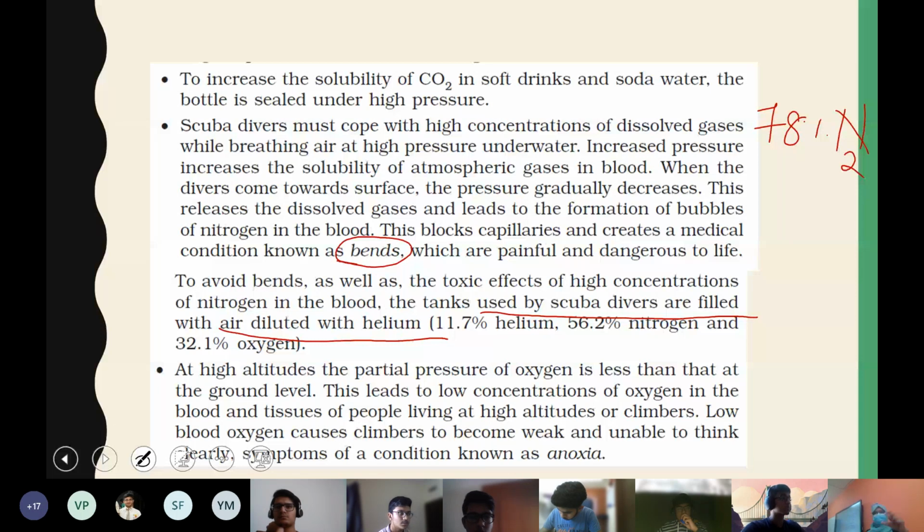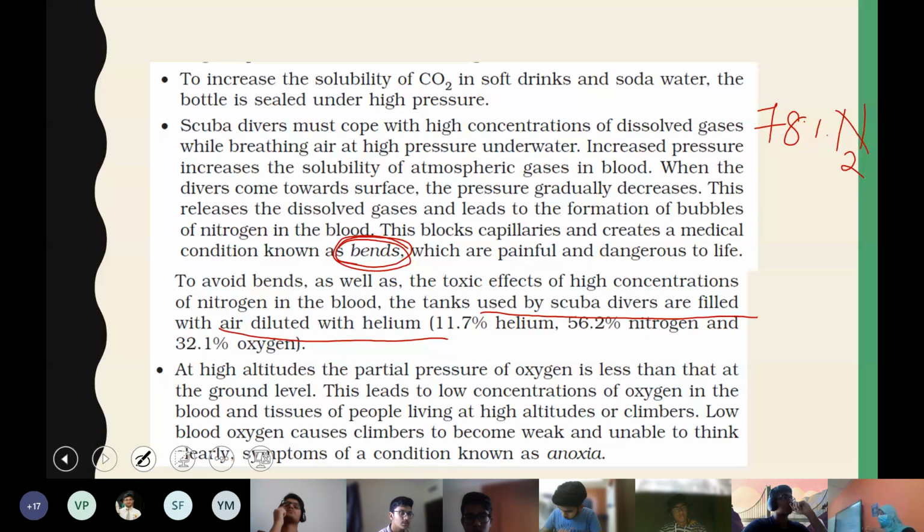bubble formation is not an issue. But here the bubble formation is happening in your blood capillaries, where it is creating some blocks. This block is actually a painful situation or a medical condition called bends, and this is even a life-threatening situation. This is the reason why most of the scuba divers in the earlier attempts were experiencing very life-threatening situations or even died because of this.